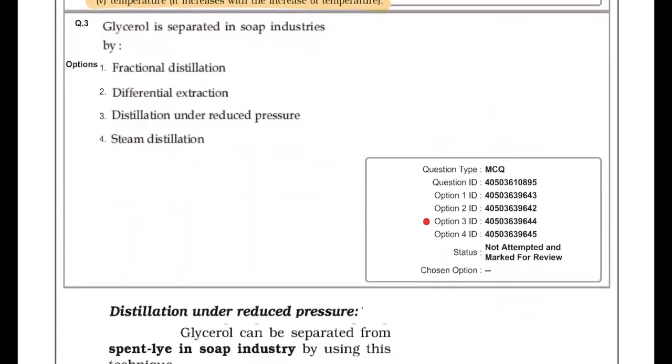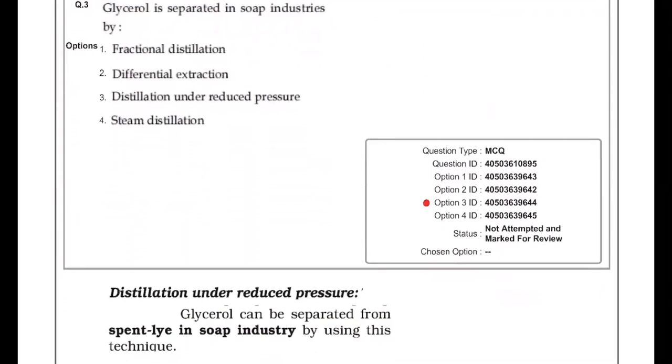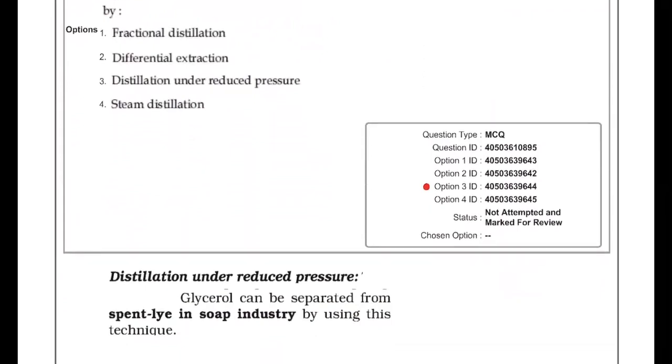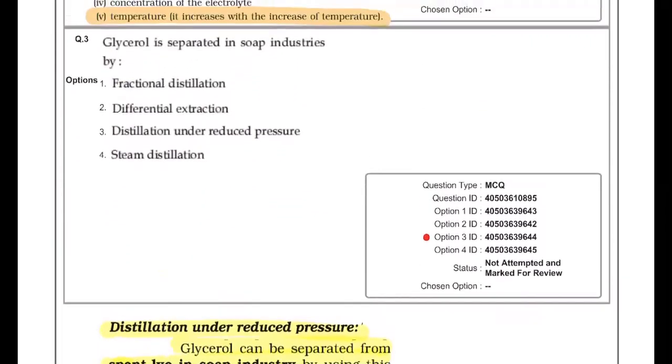Now it's given: glycerol is separated in the soap industry by, this is also an NCERT based question. I have quoted the text below. It is distillation under reduced pressure for glycerol and spent lye in the soap industry. So you can refer to the text. This is also a question from NCERT and was already asked once in JEE Mains in earlier papers, so it's a repeat question. So the answer must be 3. Is that clear? So this is distillation under reduced pressure. So the answer for this question is 3.